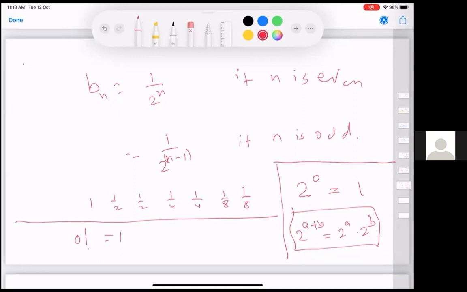Occasionally, it's just the way you learn things. It is so fast that if you have not been alerted that you cannot prove this, people do tell me, no sir, we can prove it. We can prove 2 power 0 is 1, because you know 2 power a plus b is 2 power a times 2 power b. Take b equal to minus a, and that will tell us that 2 power 0 is 1. But if you want to do this, you have to start from how you defined 2 power 0.